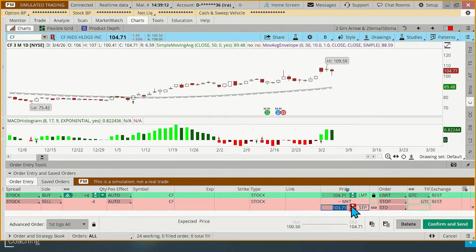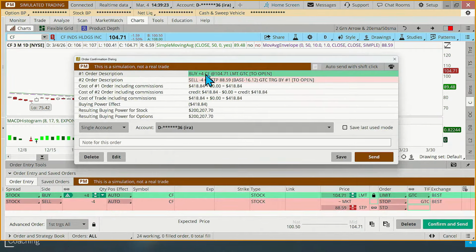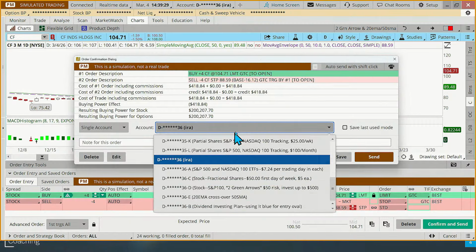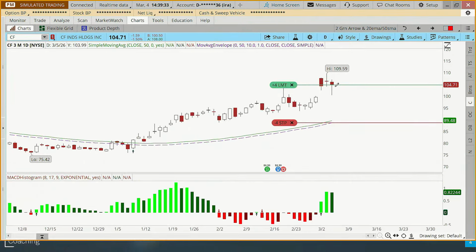We're going to set our stop, we said where? 88.59. That's good till canceled. We hit send and send or confirm and send. Confirm and send. Review the order. 4 shares, check our stop, check our total purchase price, stop not guaranteed to get filled at that level, put it in our group, send the order off for a working order for tomorrow.